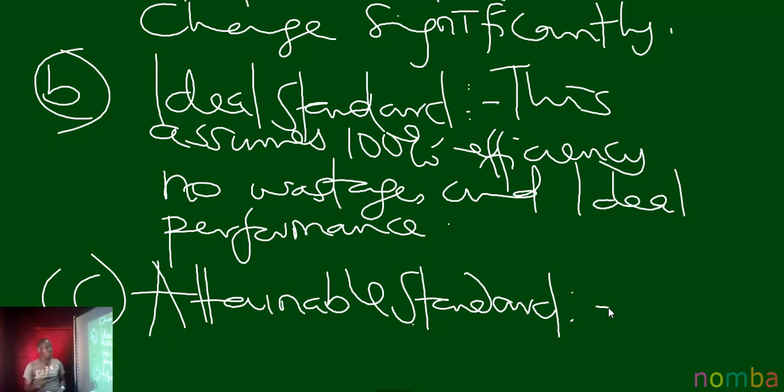It is different from the ideal standard, which does not give room for inefficiency at all, 100% efficiency. But attainable standard is less than 100% efficiency, because it gives allowance for a little bit of inefficiency, which allows the manager to relax a bit and not just look at achieving the standard 100%. So attainable standard is based on realistic targets of performance.